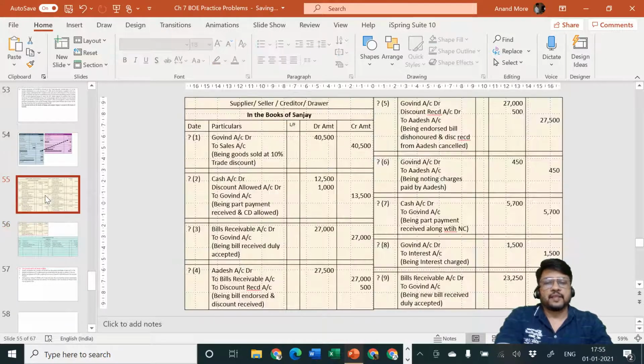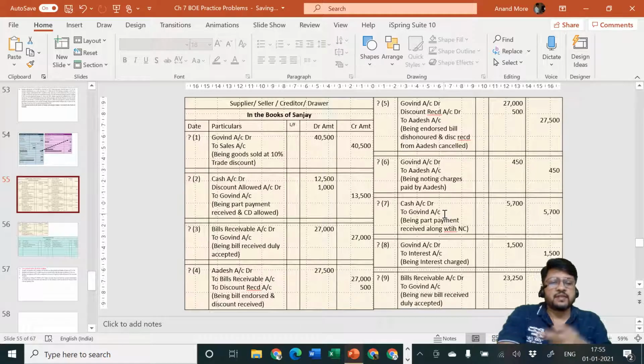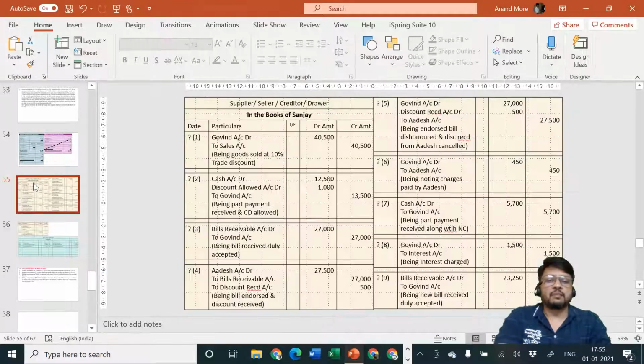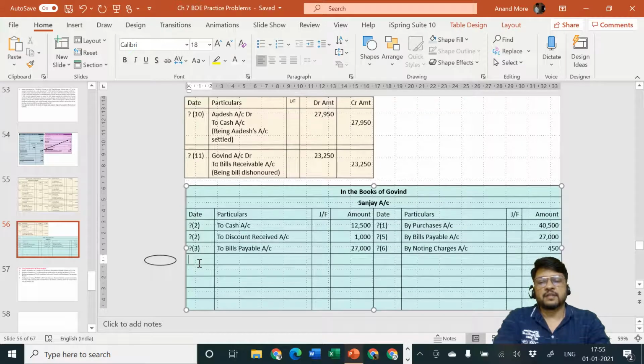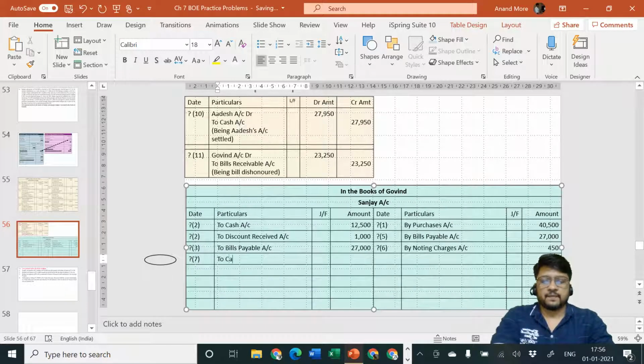Okay. Next, he is ready to pay some cash to Sanjay. Sanjay is saying cash is coming in, debit what comes in, cash account debit to Govind account. Govind will say Sanjay is the receiver, debit the receiver, Sanjay account debit, and cash is going out, credit what goes out, so to cash account. Sanjay account debit to cash account, entry number 7. Amount is rupees 5,700.